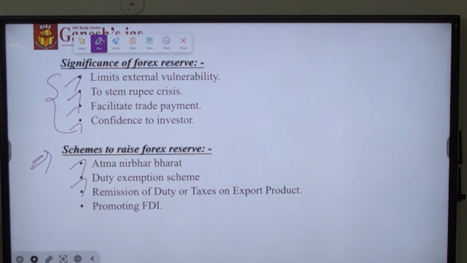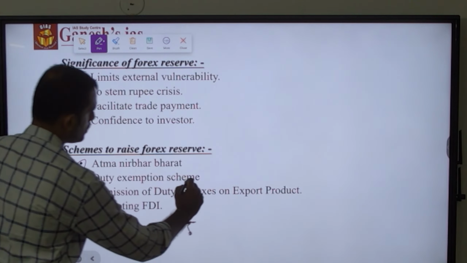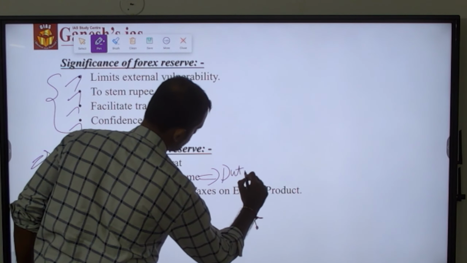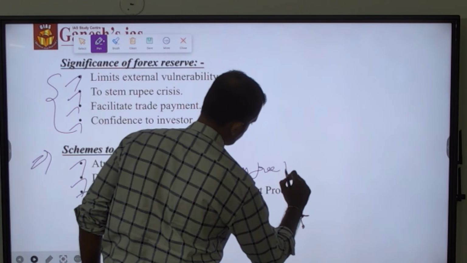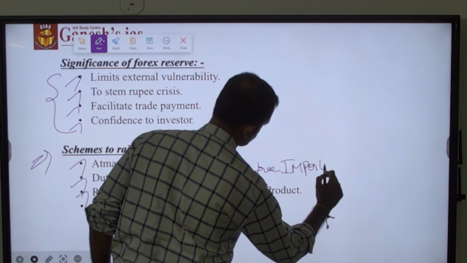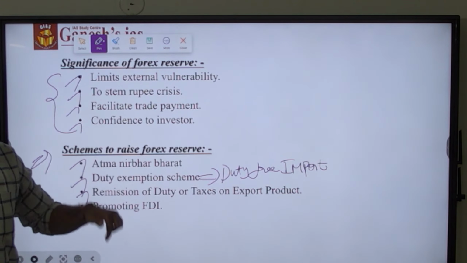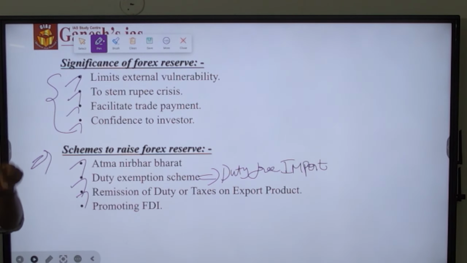Second is the duty exemption scheme, and also the remission of duty or taxes on export products. What the duty exemption scheme is about is that it allows duty-free import of those products which are used as input for producing another product which will be exported to another country.